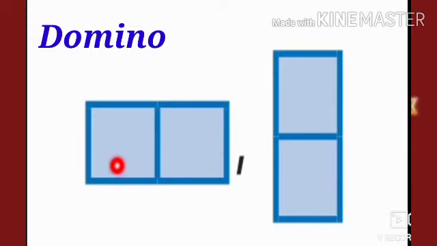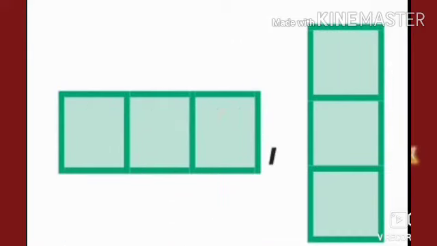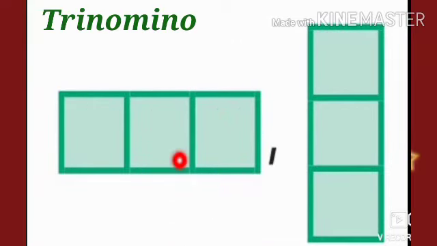So students, join 2 squares of sides 1 centimeter by 1 centimeter edge to edge. Such formation is called domino. Here we can arrange domino either horizontally or vertically. And similarly, when we join 3 squares along their edges, we get the formation called trinomino.